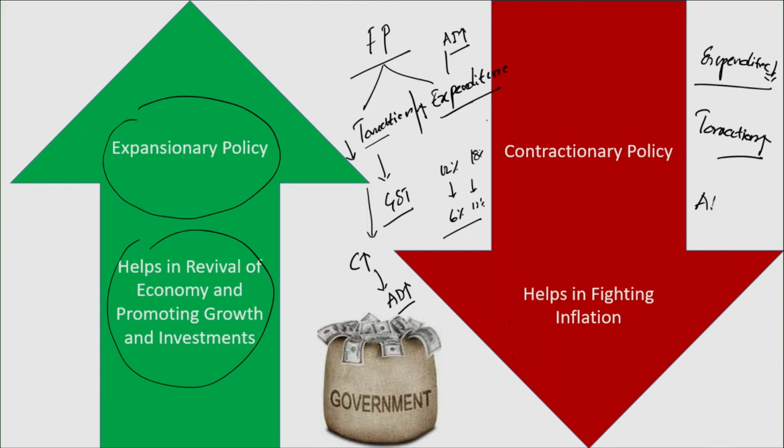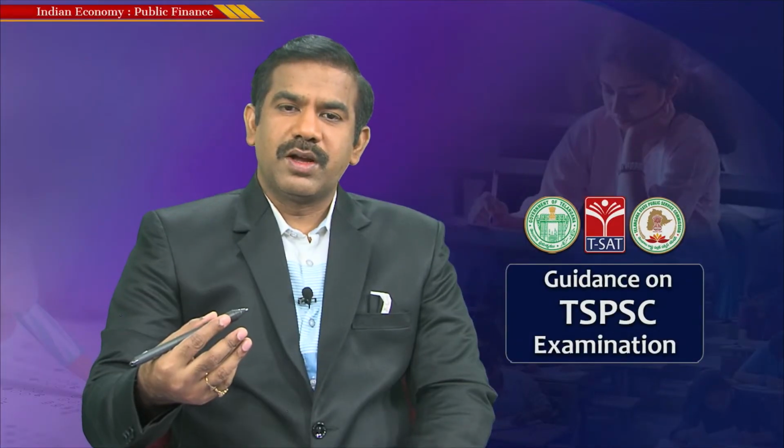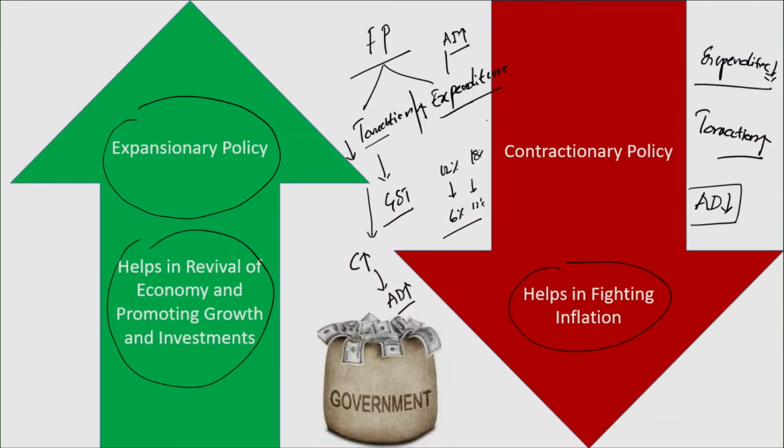That would result in falling overall demand in the economy, what I call aggregate demand. Such actions many a time would help in decreasing the demand. When the demand decreases, obviously the rise in prices could be controlled. So that is how the policy actions of the Government of India, by reducing expenditure and increasing taxes, would also reduce the overall demand, which might help in fighting inflation.